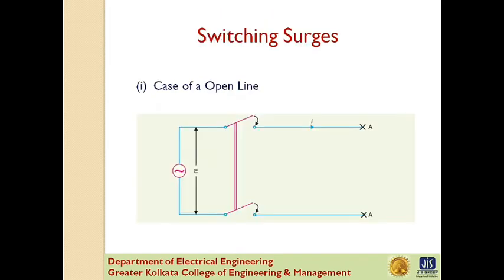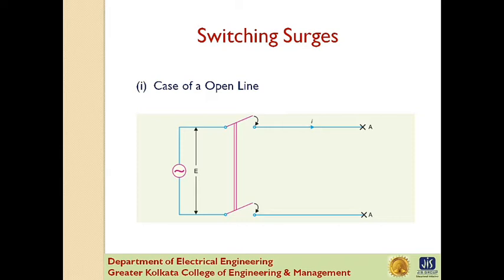Now first we start with switching surges. The overvoltages produced on the system due to switching operation are known as switching surges. Now there are three cases. First case is the case of an open line. During switching operation of an unloaded line, traveling waves are set up which produce overvoltages on the line.